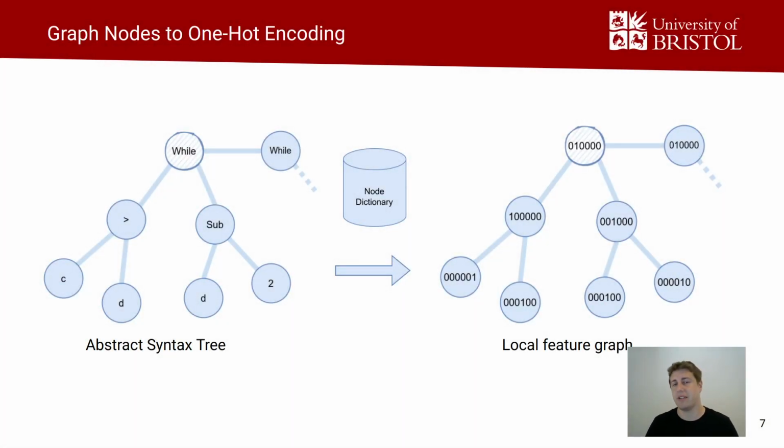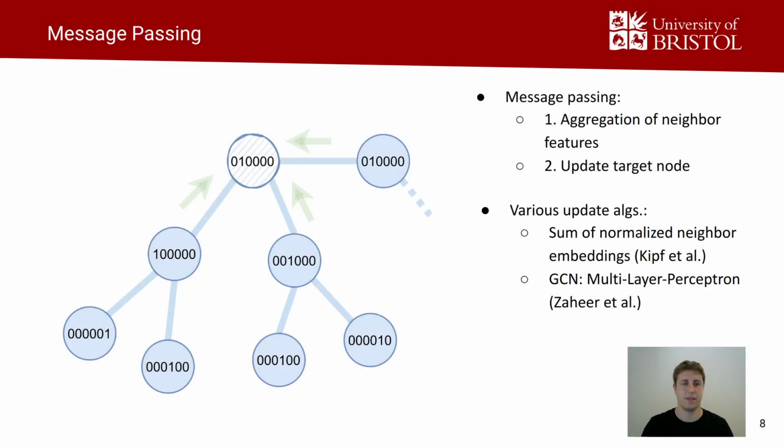In order to generate a readable representation that can be processed by a graph neural network, we must identify unique nodes and convert them into feature vectors. We obtain a local feature graph with one-hot encodings for all unique syntax tree nodes. And then we perform the operations of message passing, or so-called graph convolution, basically based on two steps. First, the aggregation of neighbor features, and second, the update of a target node.